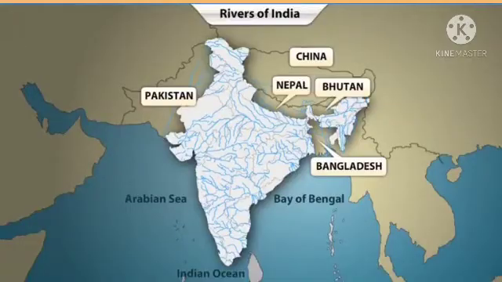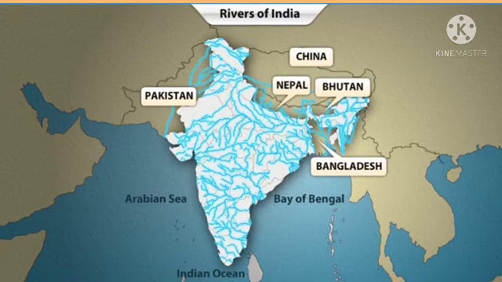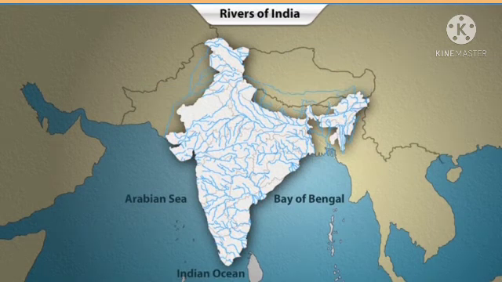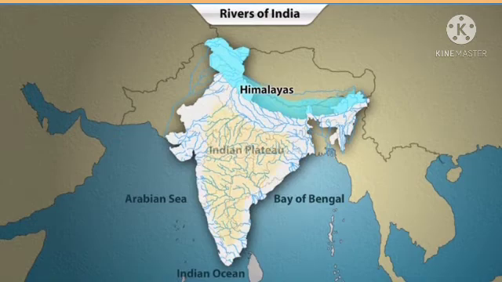Now we will see a video related to the topic. If you look at the map of India, you will notice that it has a large number of rivers flowing through it. According to the place of origin, all Indian rivers can be broadly classified into two divisions: rivers that originate from the Himalayas and rivers that originate from the Indian Plateau region.